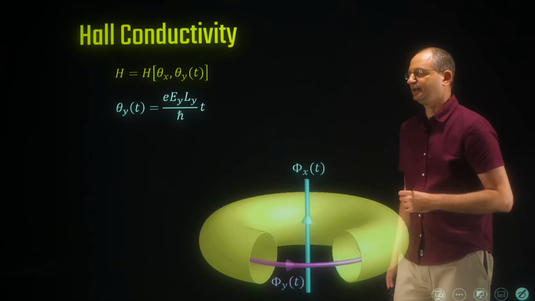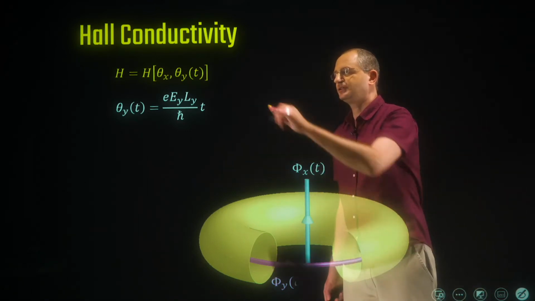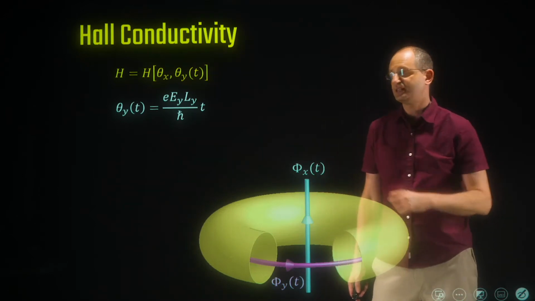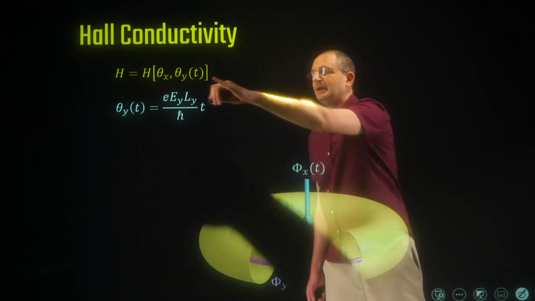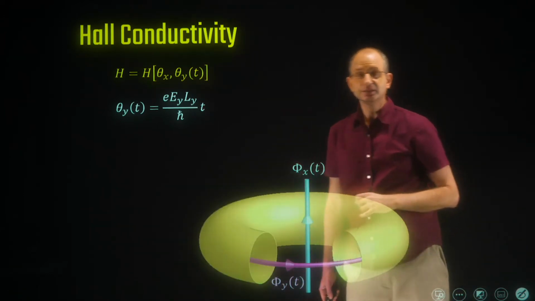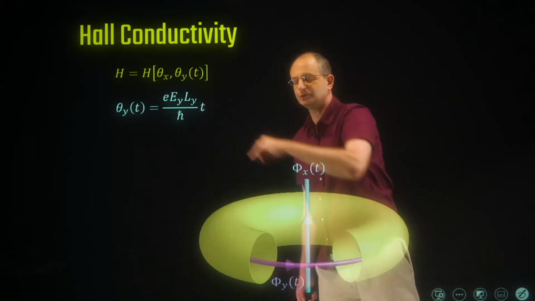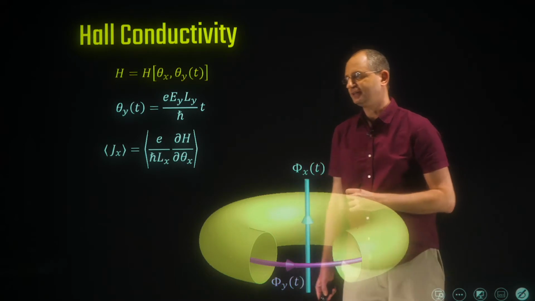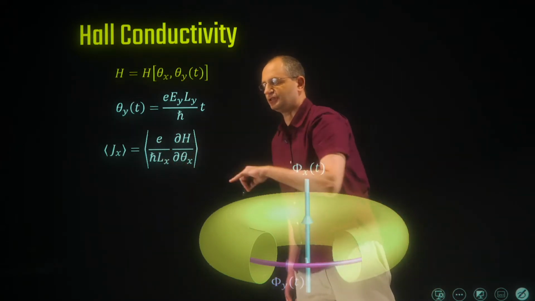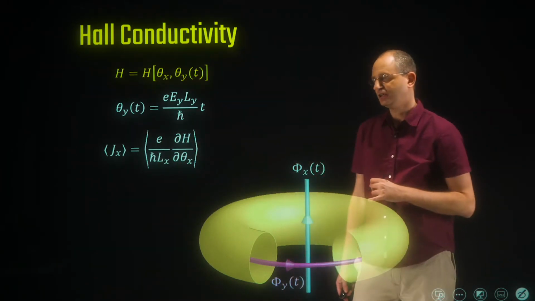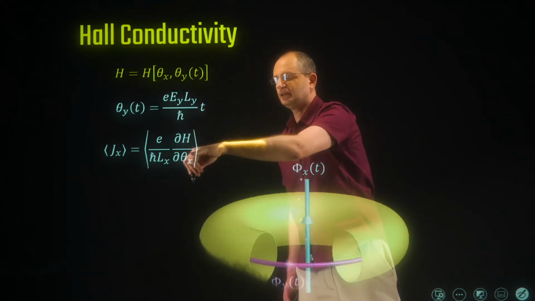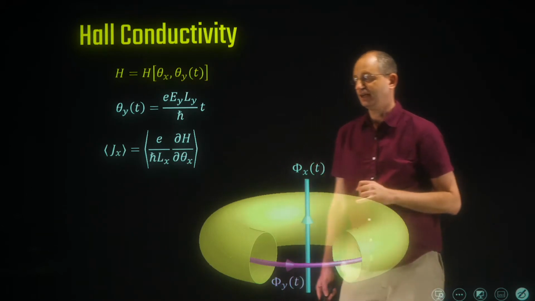Okay, so this is our setup. What we're going to do is take our Hamiltonian, which depends on our two phases, theta x and theta y, make theta y time dependent to give us the electric field Ey, and then what we want to calculate is the current in the transverse direction. So there's going to be a current in the x direction, and that we're going to express in terms of the derivative of the Hamiltonian with respect to the other phase, theta x.